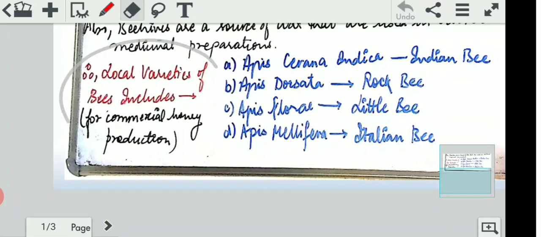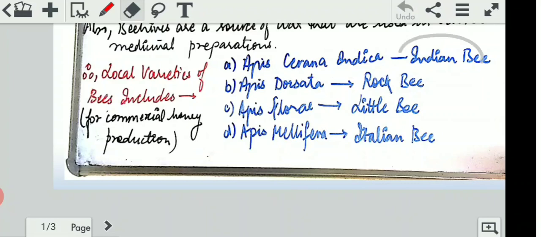The local varieties of bees used for commercial honey production, as I told you, there are types of varieties. The types of honeybee varieties are Apis cerana indica, which is the Indian bee; Apis dorsata, the rock bee; Apis florea, the little bee; and Apis mellifera, the Italian bee. Please, I'm telling you a very important thing here: all these four species will have a question from beekeeping for sure every time in the examination.